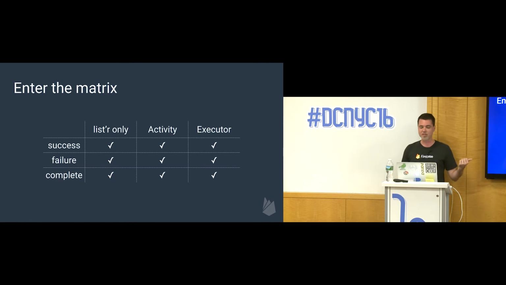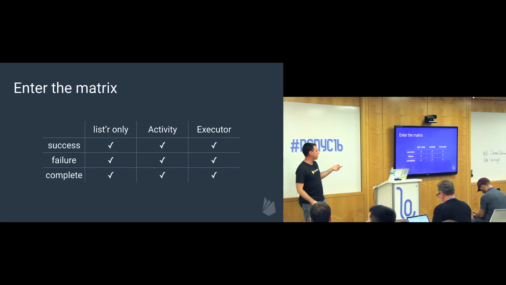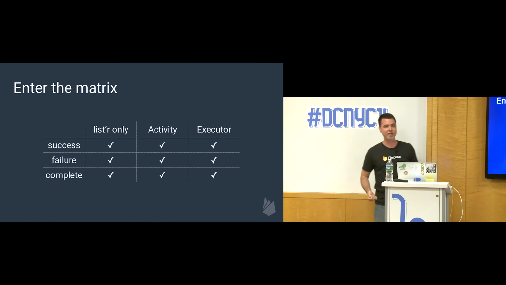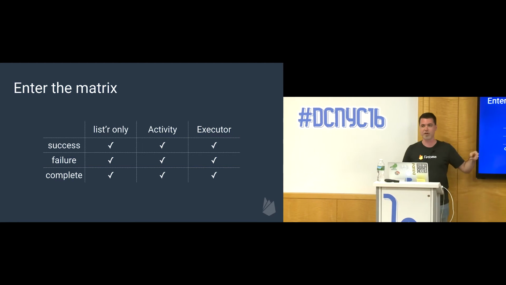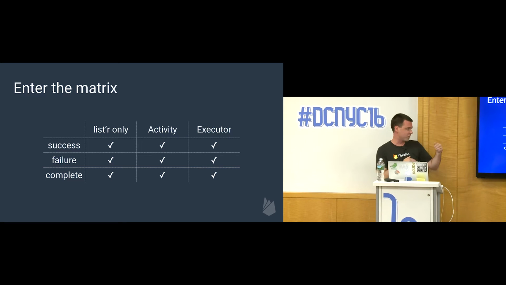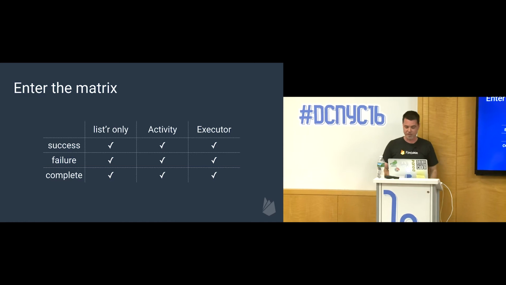And there's a third type of listener called an on-complete listener, and that's just a fancy way of saying, well, it'll trigger for both success and failure. So what you have to do is, if you register an on-complete listener, you have to check, was it successful, was it a failure, and then react to it like that. So there's no real advantage to using complete over success or failure. You could register both of the success and failure, or you can do complete and check yourself. It's a matter of style, whatever you want to do.